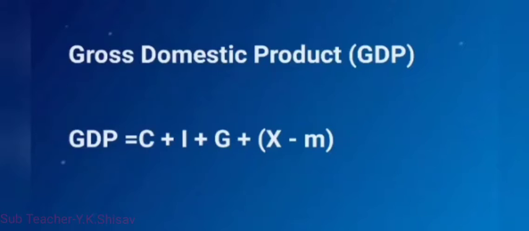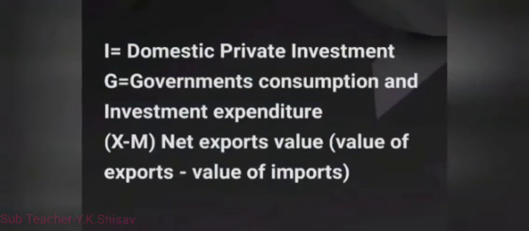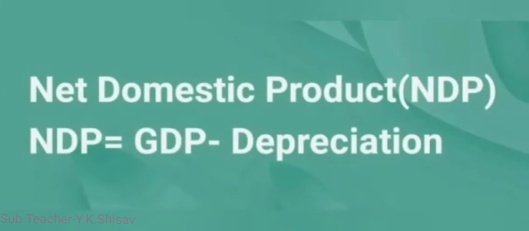And you know what is meant by C, I, G, X minus M. So students, C means private consumption expenditure, I means domestic private investment, G means government's consumption and investment expenditure, and X minus M means net exports value. That means value of exports minus value of imports. This is the first concept of national income.